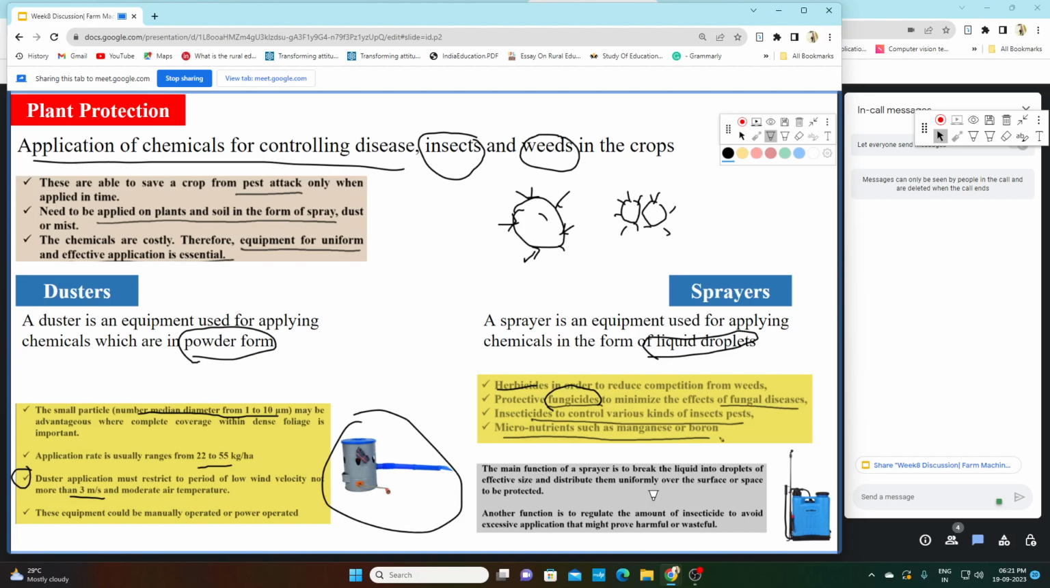Another function is to regulate the amount of insecticides to avoid excessive application that might prove harmful or wasteful. So if the whole liquid we apply on one plant or group of plants, it will lead to excessive application, and overdose may not be required for the plant, or overdose may be harmful to the plants. So to avoid this, we are using sprayer. So this is the second function of the sprayer. So is this slide clear to all of you?